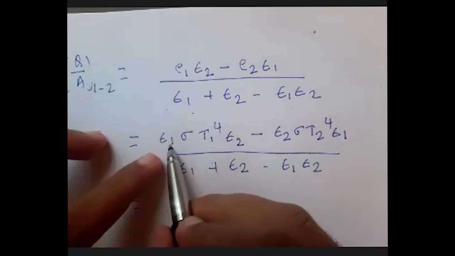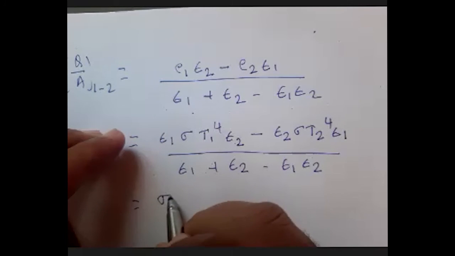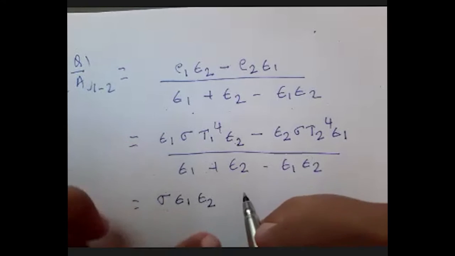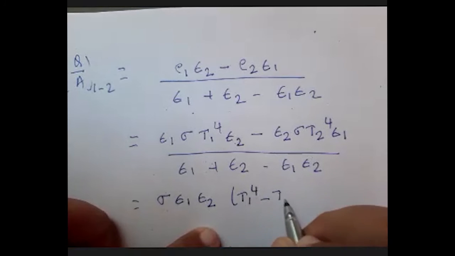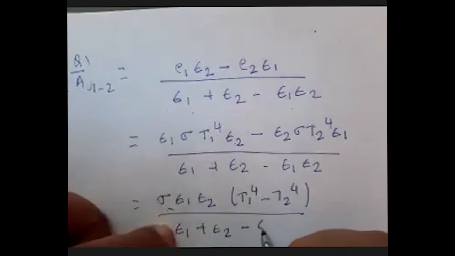Here I have epsilon 1, epsilon 2 and sigma common. So sigma into epsilon 1 into epsilon 2 is common, and in the bracket I have T1 raised to 4 minus T2 raised to 4.